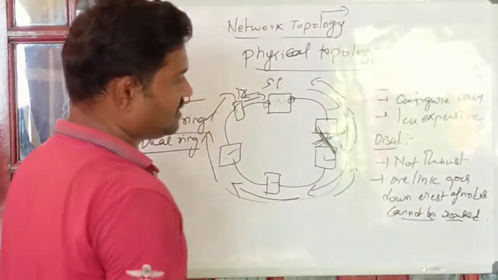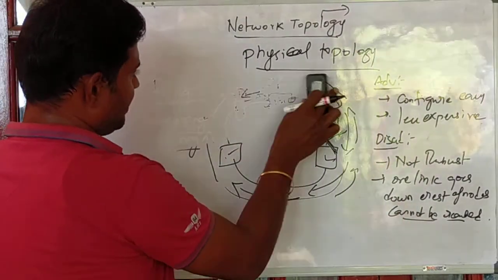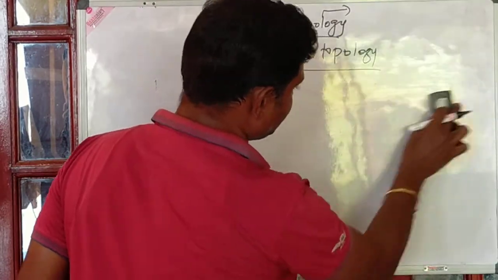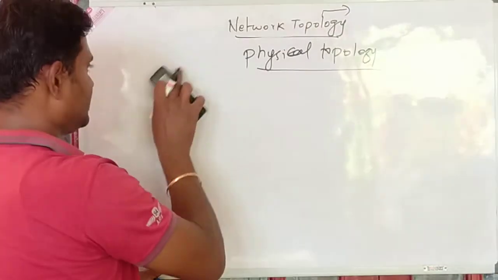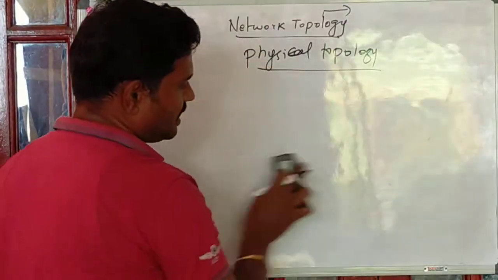These are the advantages and disadvantages of ring topology. Here we have dual rings and single ring. Dual ring is nothing but a full duplex connection where data travels in both directions, whereas in case of single ring, data travels in only one direction.